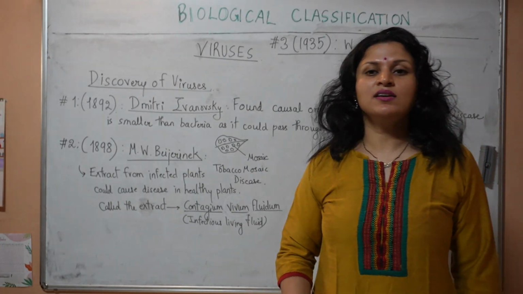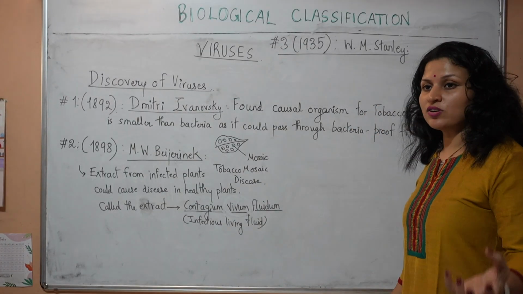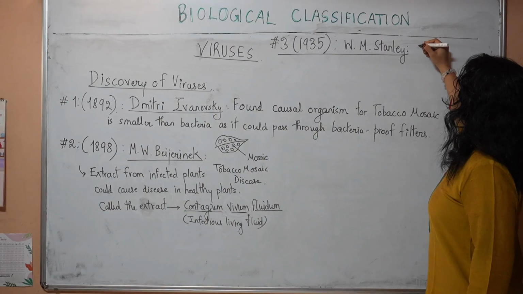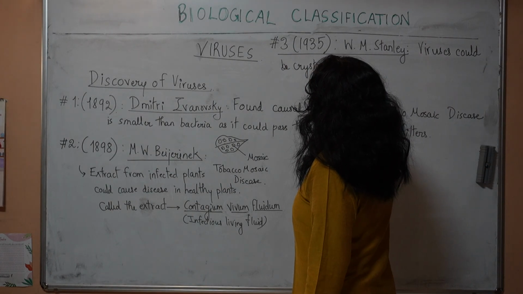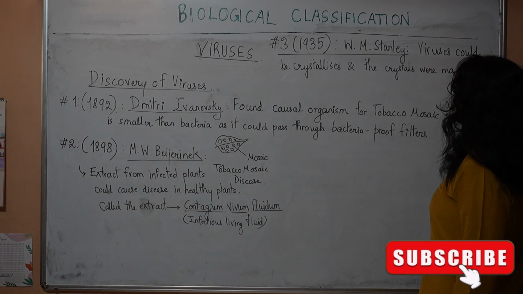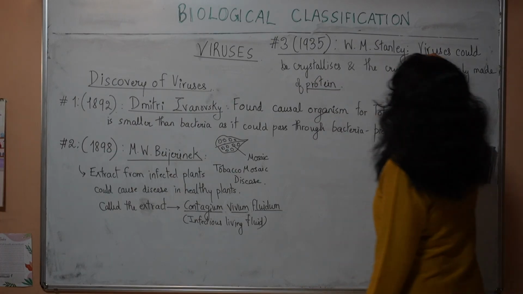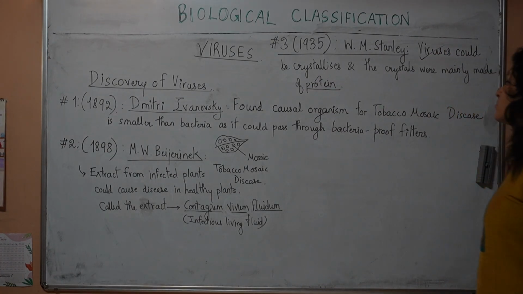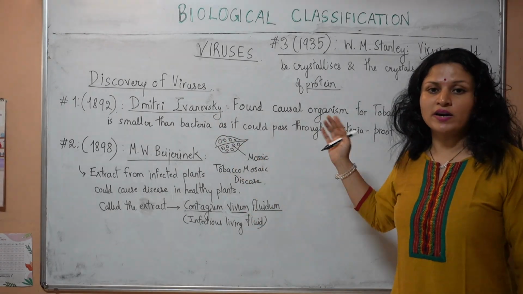He said that the viruses could be crystallized, and the crystals were mainly made of protein. Important sentence from NCERT: viruses could be crystallized and the crystals were mainly made up of protein. So these were the key features in the discovery of viruses.